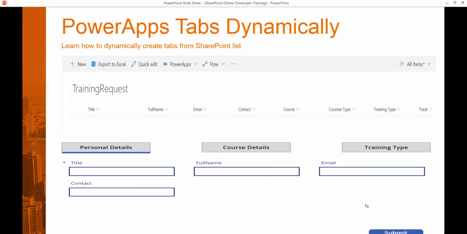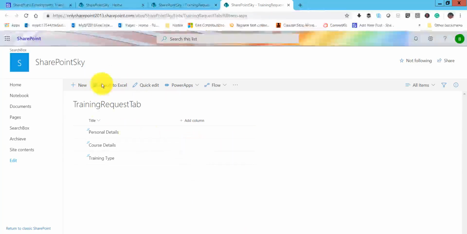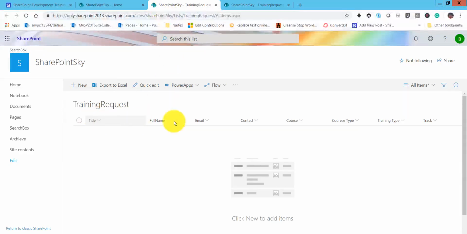So if I display the list also, this is how the list is. We have a list known as training request tab, and it has these 3 tabs. And this is going to be my training request list, where if we submit or save, the data will be saved here.